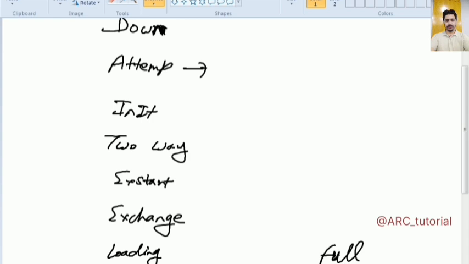Two-way means that they have exchanged their hello packets. And how will we come to know that hello messages have been exchanged? In the hello packet, I hope you remember, the last field was the neighbor router ID. Let's say I have received one hello packet from my neighbor. Now I have come to know my neighbor's router ID. So whenever I send a hello packet back to that neighbor, in that hello packet I will specify the neighbor router ID. So whenever my hello packet is delivered to the neighbor, that neighbor will get its own router ID in the received hello packet. Let me show you in this manner.